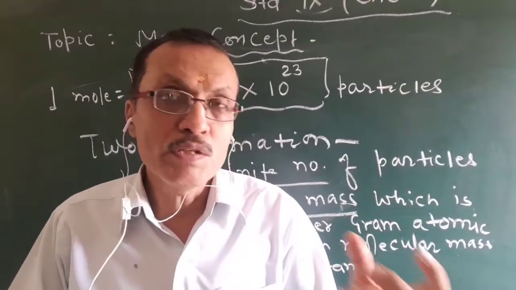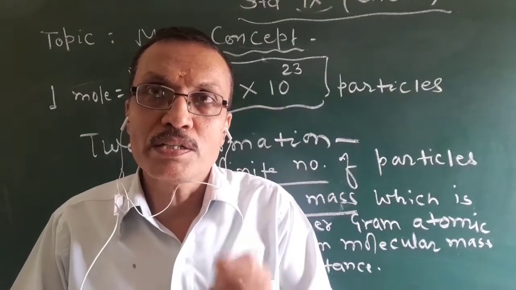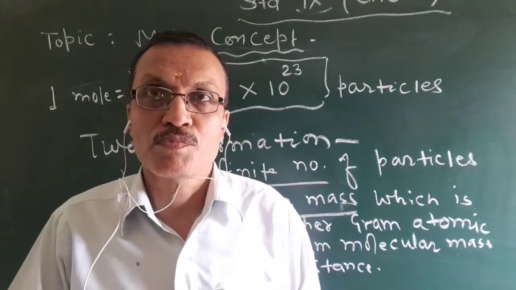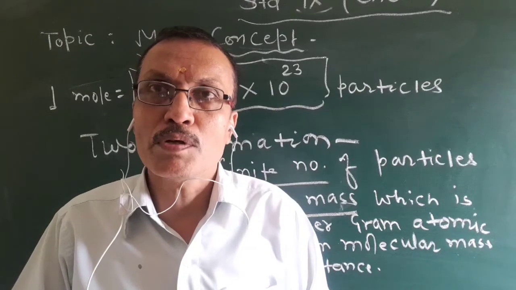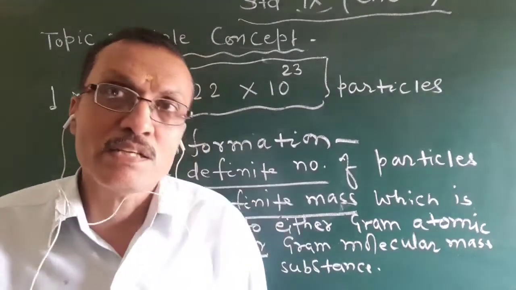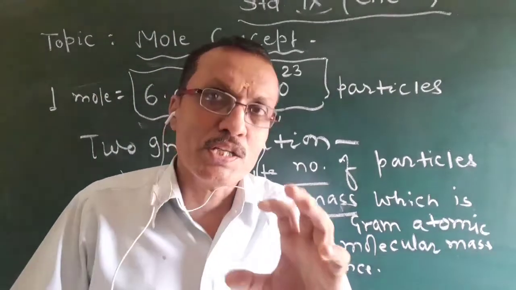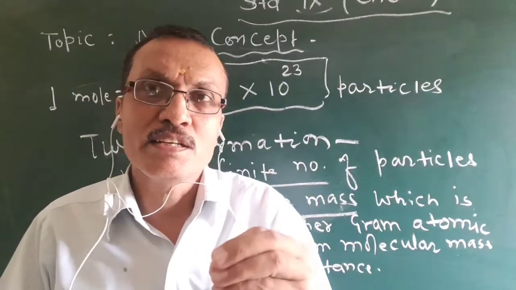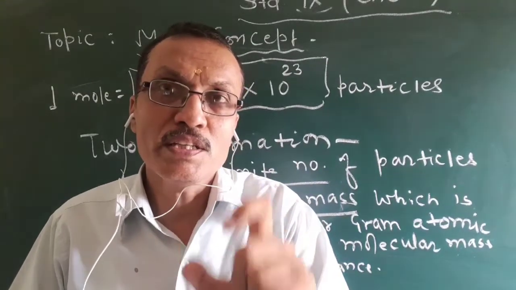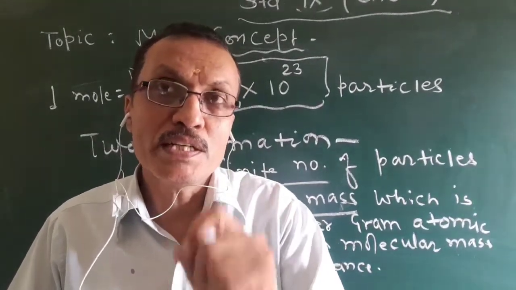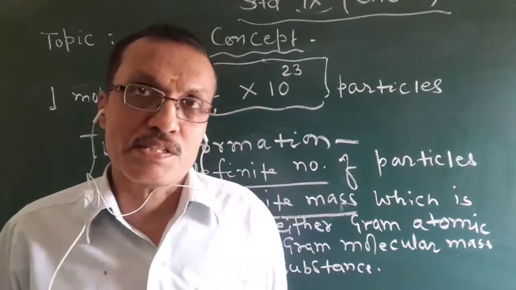If I say 1 mole of any substance, it means 6.022 multiplied by 10 to the power 23 particles. So you can say a collection of 6.022 multiplied by 10 to the power 23 particles is 1 mole. Right? So students, mole is a counting unit of very small particles like atoms, electrons, molecules and ions.